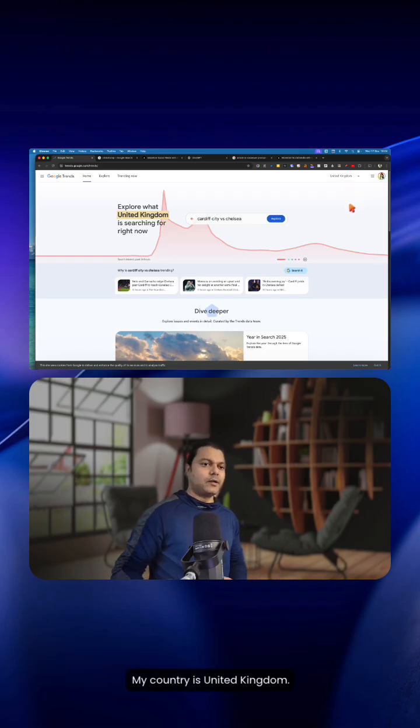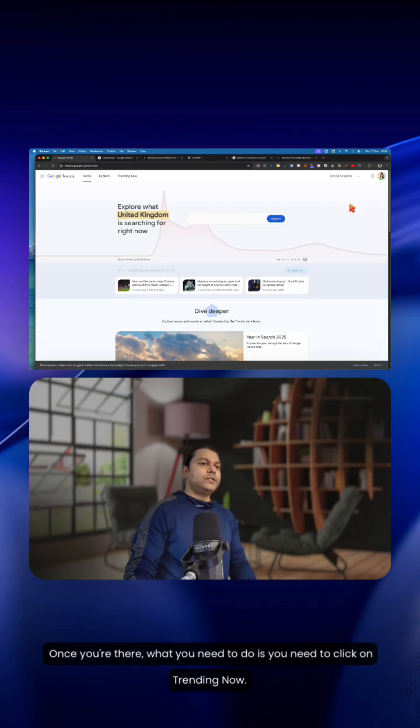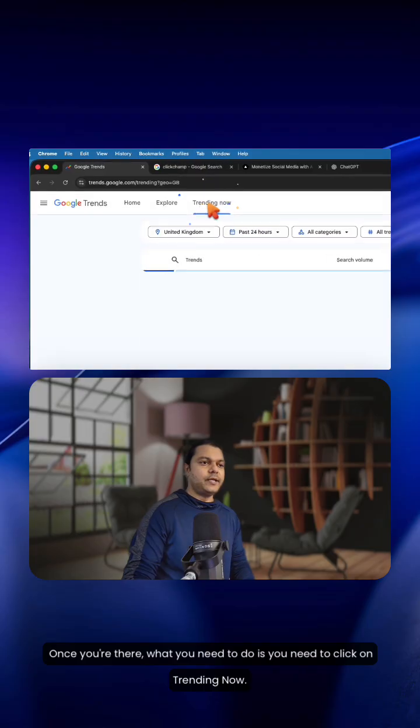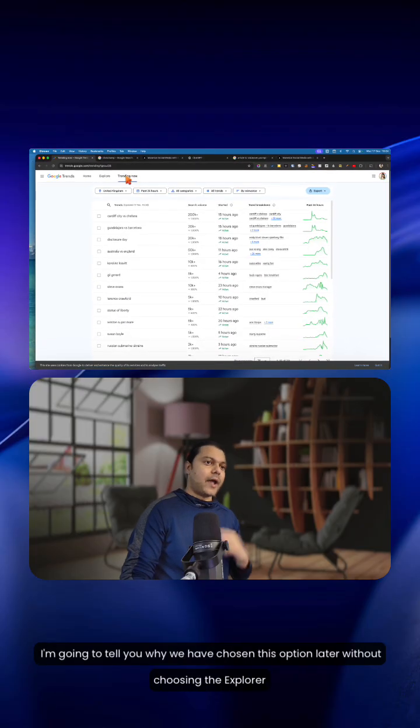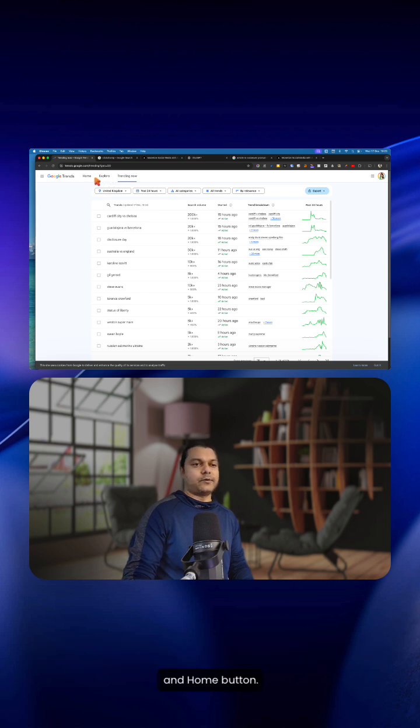My country is United Kingdom, that's why it's showing that. Once you're there, what you need to do is click on Trending Now. I'm going to tell you later why we have chosen this option without choosing the Explore and Home button.